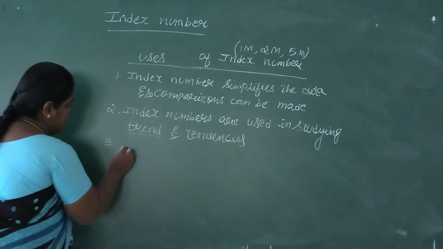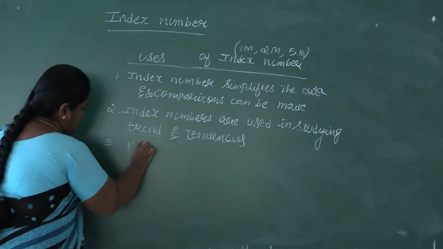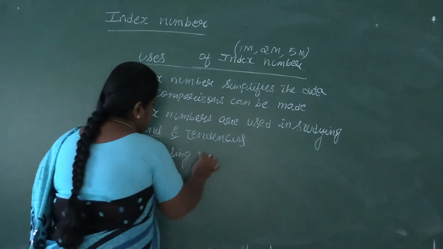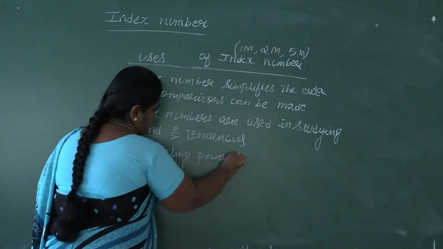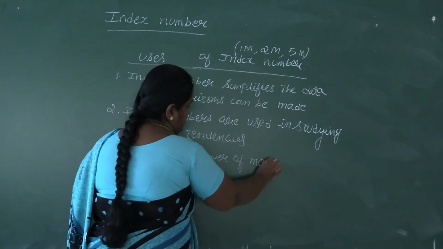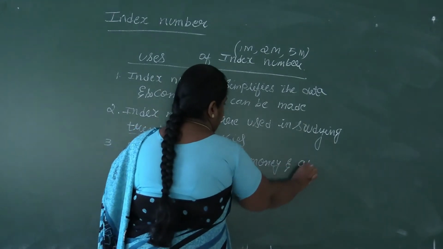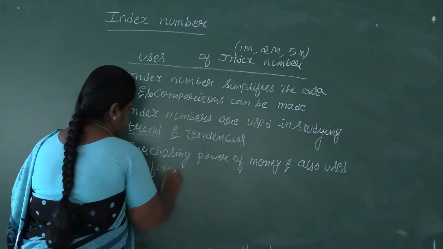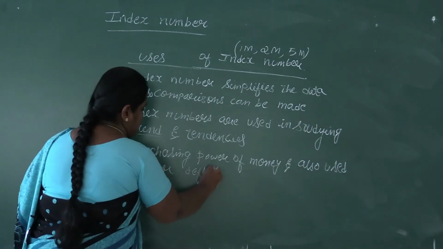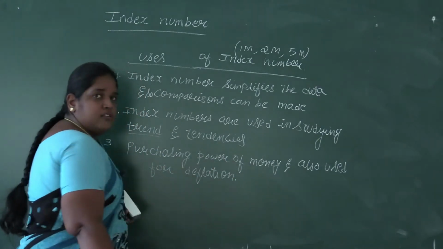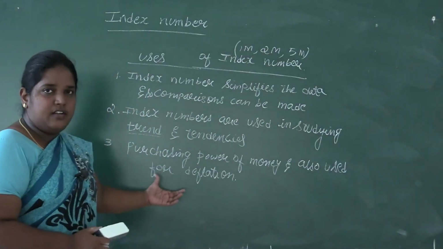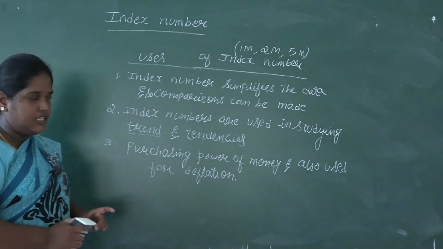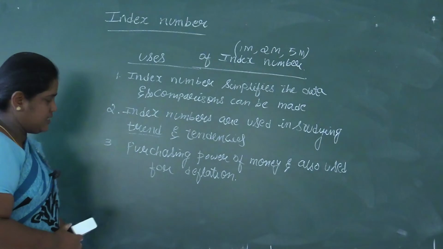Next, it is used in studying the purchasing power of money and the factors about it, and also used for deflation. The changes that are occurring in currencies, since each country's currencies are different, are measured by using this index number.